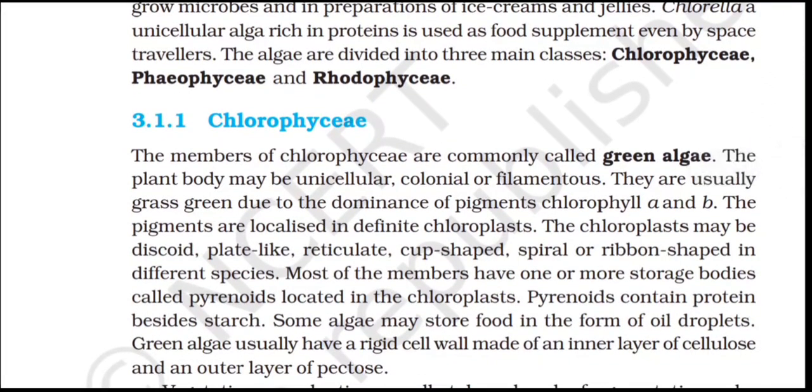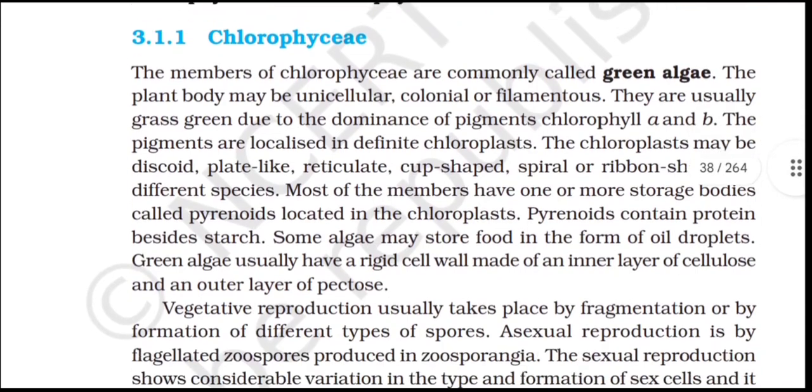3.1.1 Chlorophyceae. The members of Chlorophyceae are commonly called green algae. The plant body may be unicellular, colonial, or filamentous. They are usually grass-green due to the dominance of the pigments chlorophyll a and b. The pigments are localized in definite chloroplasts. The chloroplast may be discoid, plate-like, reticulate, cup-shaped, spiral, or ribbon-shaped in different species. Most of the members have one or more storage bodies called pyrenoids located in the chloroplast. Pyrenoids contain proteins besides starch. Some algae may store food in the form of oil droplets.